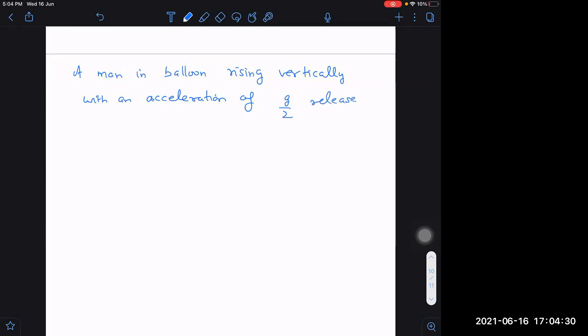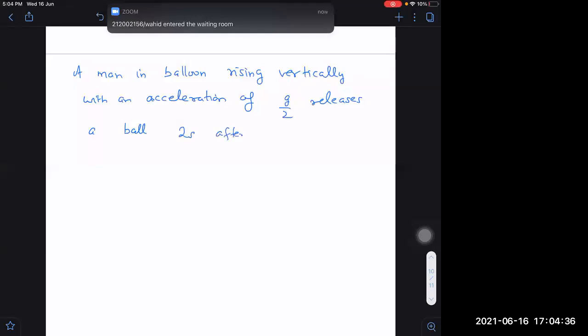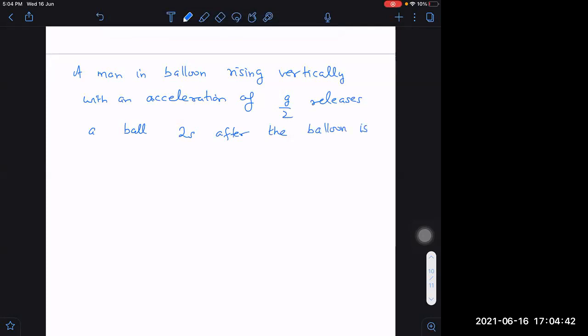Now let us take one question of lift. A man in a balloon rising vertically with an acceleration of g by 2 releases a ball 2 seconds after the balloon is let go from the ground.